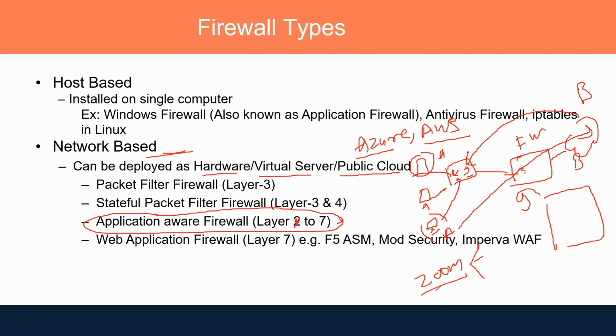For example, on the firewall, if you just want to allow Zoom traffic for chat only, you can do that. Or if you just want to allow Zoom traffic for calls only, you can do that. So now a firewall is very intelligent. It can work on all layers, from layer 1 to layer 7, and it is able to understand the traffic pattern or traffic behavior as well, where you can apply granular control.